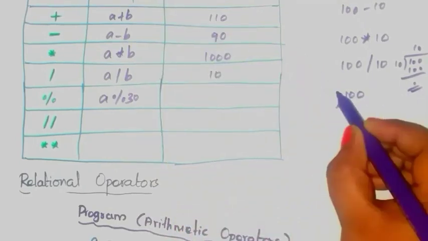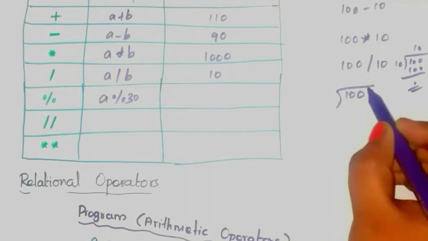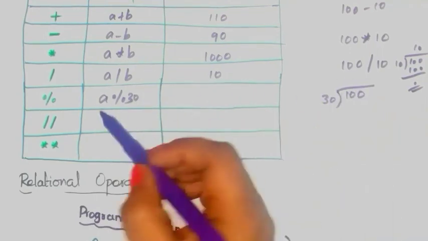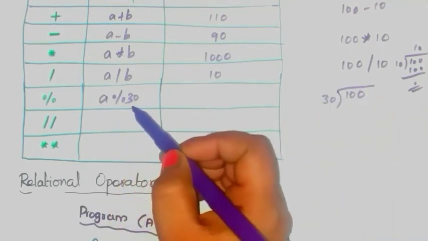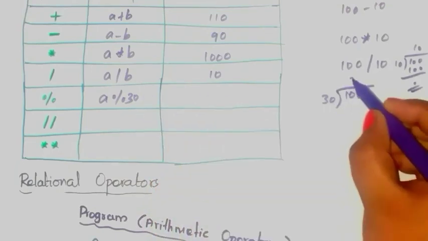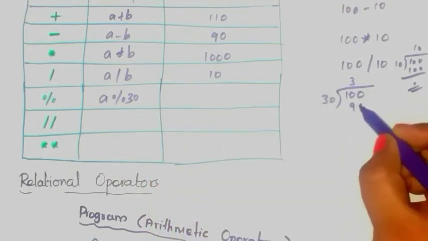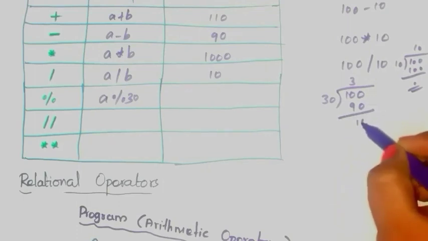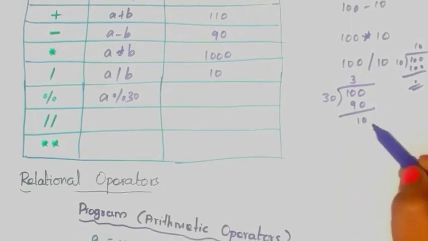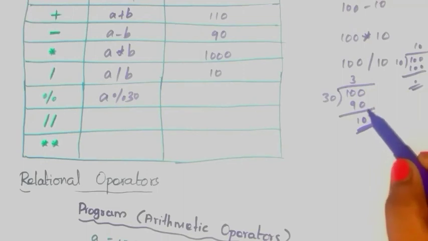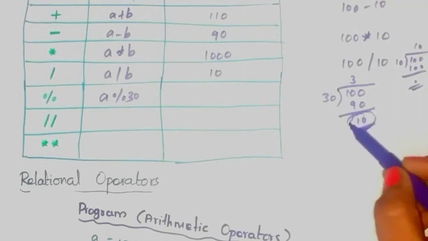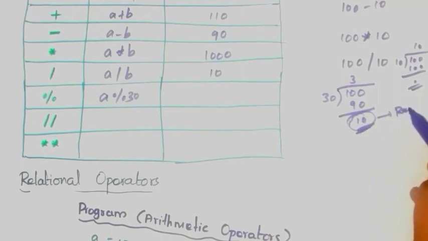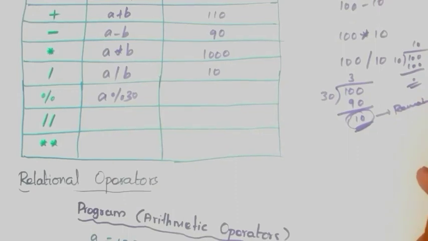Divide the 100 by 30 and take the remainder value. That is the answer. So 30 times 3 is 90 and the balance is 10. What is the remainder value? 10. So you have to take this remainder value.